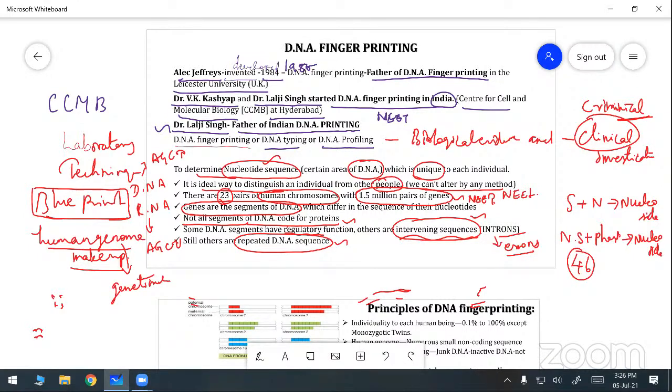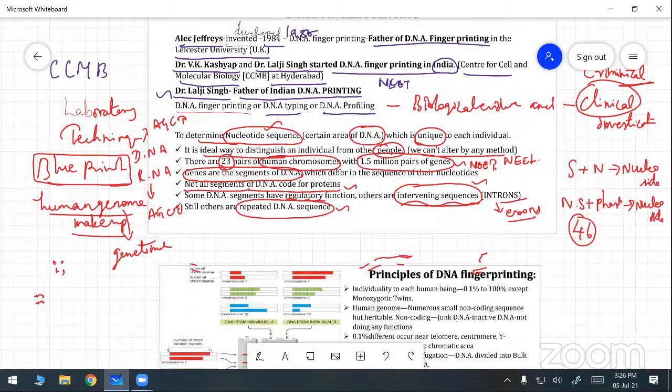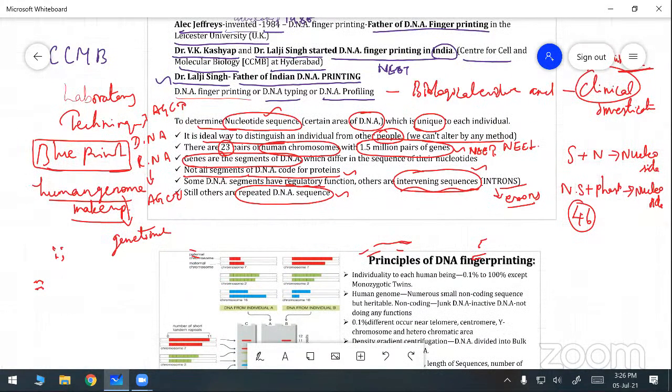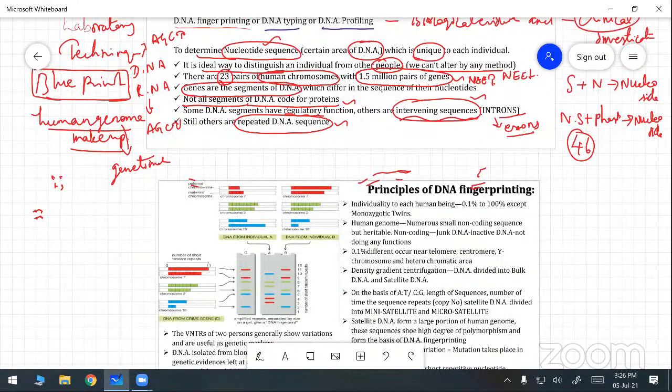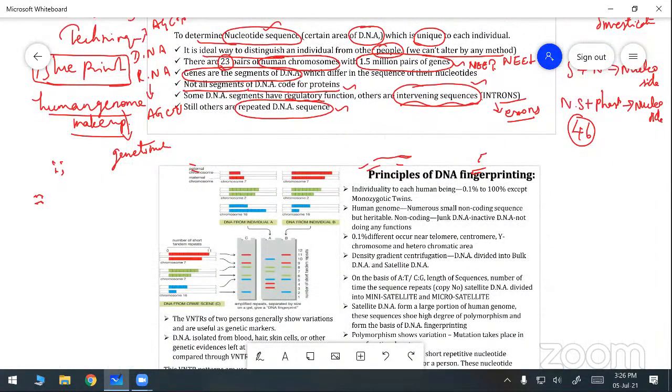DNA fingerprinting principles. That means principles of DNA fingerprinting.